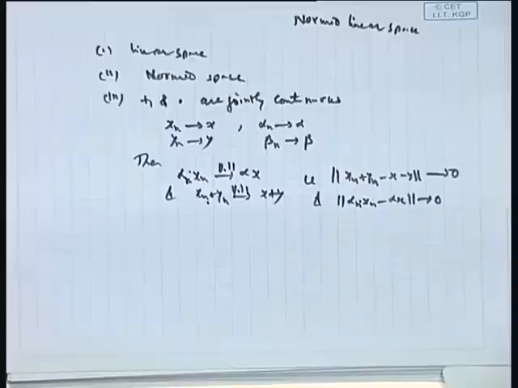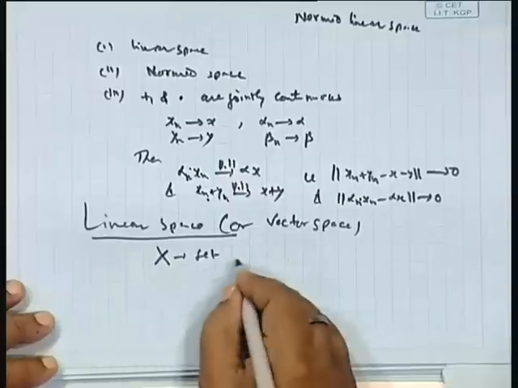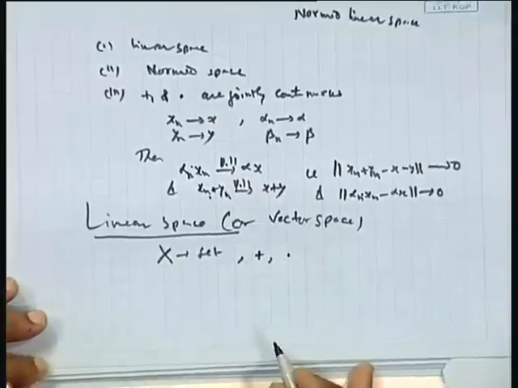My question was regarding linear space. Why do you call a space linear? A linear space is the same as a vector space. A linear space or a vector space, both terminologies are the same. It means X is a set and two operations, addition and scalar multiplication, are given.